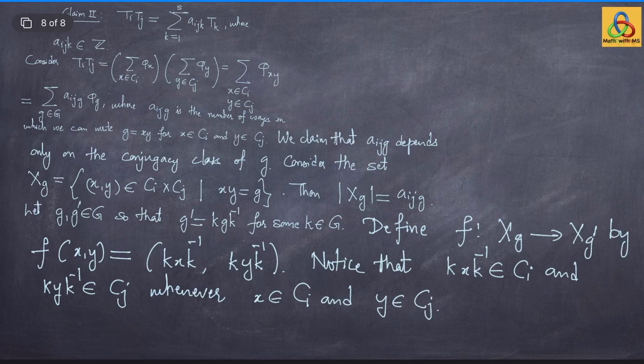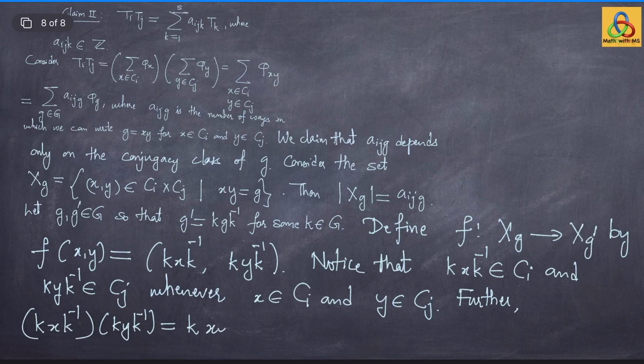That is a simple observation. Further, look at this, kxk inverse into kyk inverse is the same as kxyk inverse, but xy is g.